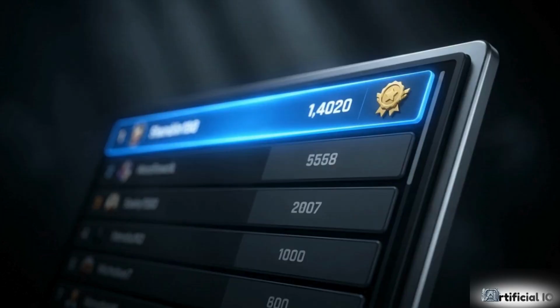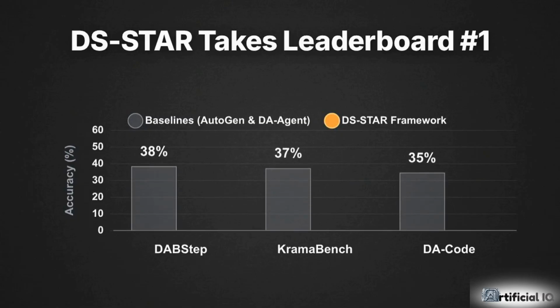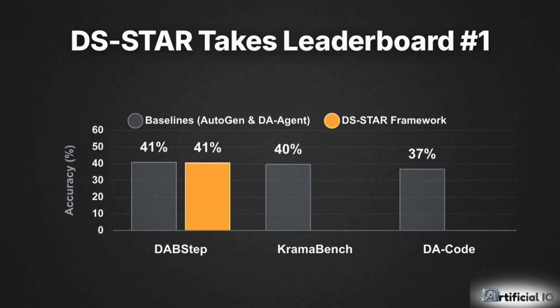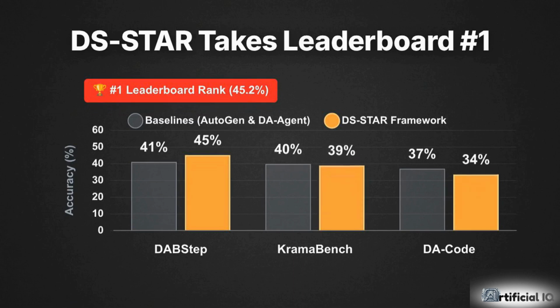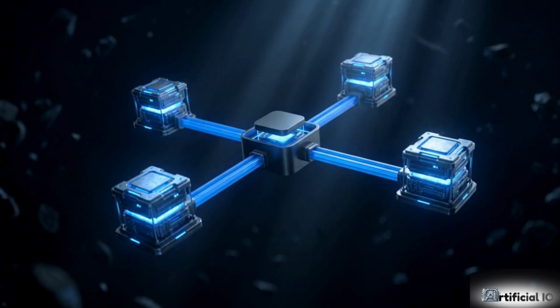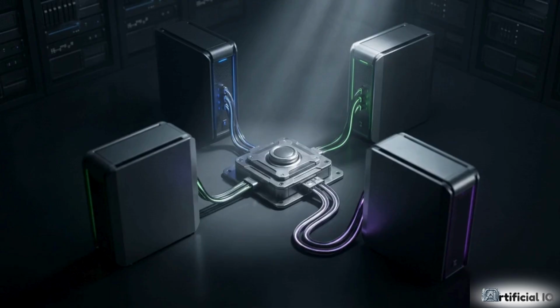That persistence directly translates into measurable performance across the toughest global evaluations. This chart shows DABStep mapped against prior baselines like AutoGen and DA-Agent. The new framework raised accuracy on the DABStep benchmark from 41 to 45.2%, taking the #1 rank on the public leaderboard. It also secured clear victories on KramaBench and DA code. Because the framework is model agnostic, these results remain consistent across different base models. The architecture handles the iterative reasoning, allowing it to leverage various LLMs for both easy and difficult tasks without losing accuracy.